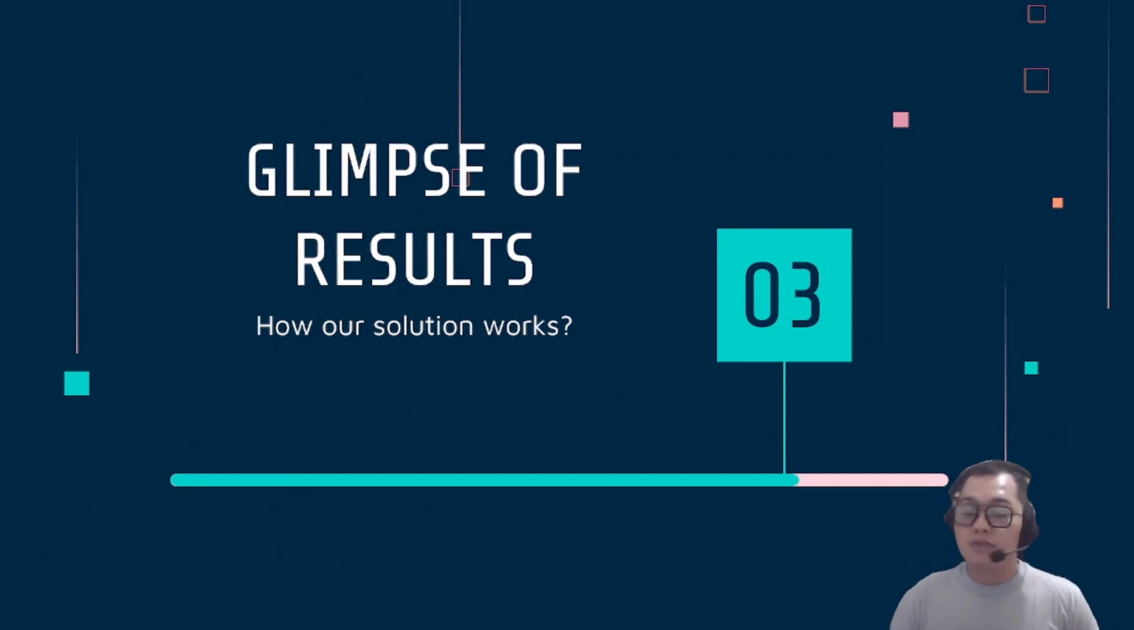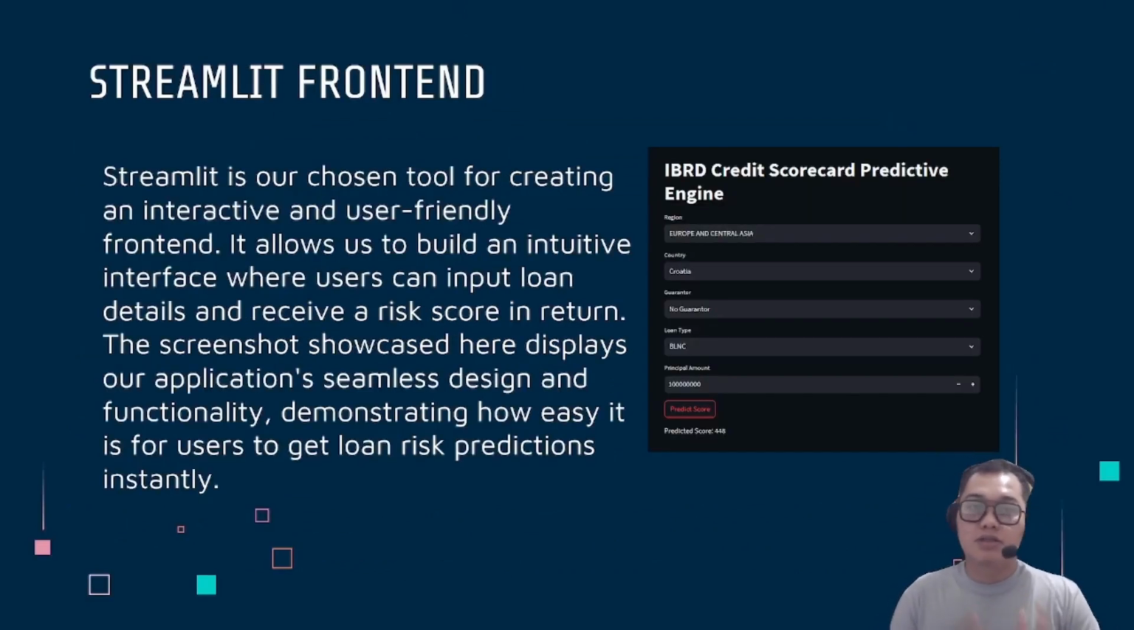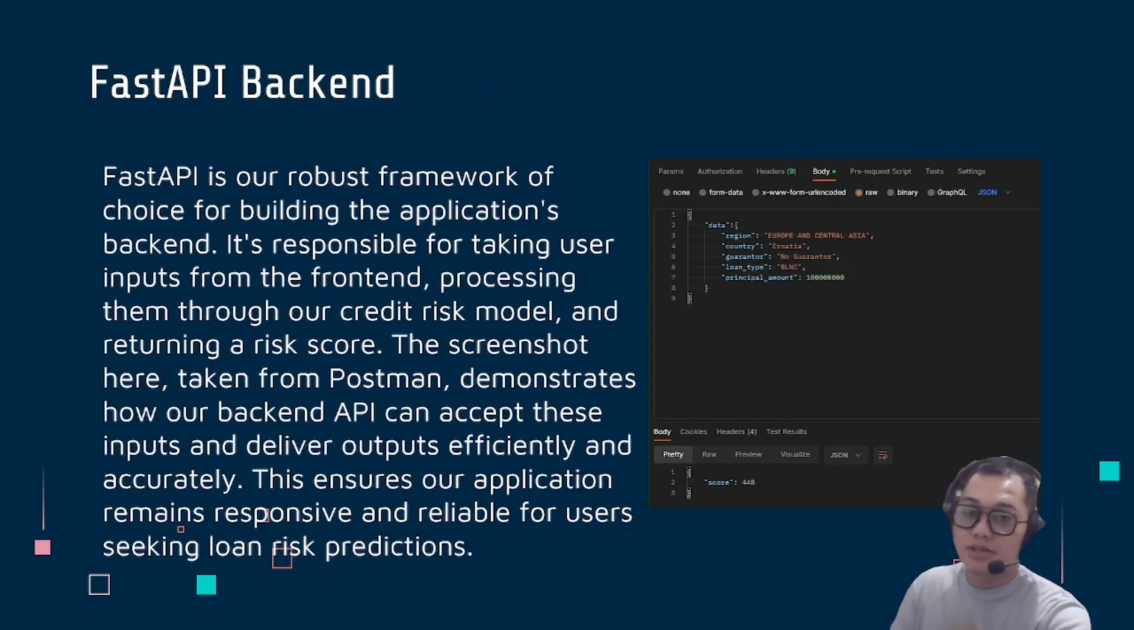Well, this is the results. Let's show the results. This is the Streamlit front end. The Streamlit front end is our chosen tool for creating an interactive and user-friendly interface. It allows us to build an intuitive interface where users can input the loan details and receive a risk score in return. The screenshots showcased here display our application's seamless design and functionality, demonstrating how easy it is for users to get loan risk predictions instantly. Don't worry, we'll get to the video after this, okay?